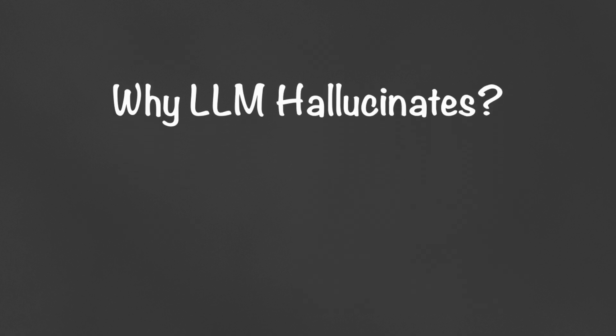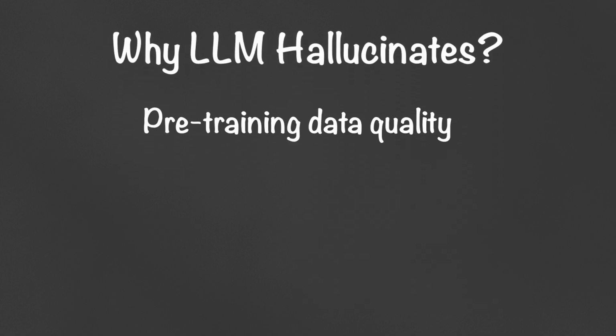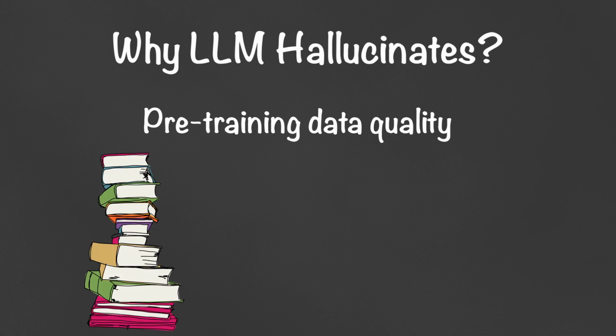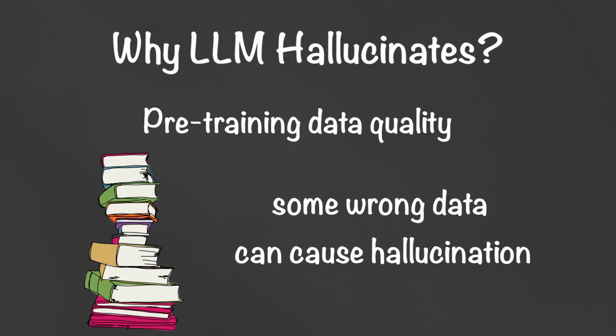Hallucination can happen for a number of reasons. The first one is pre-training data quality. When an LLM is getting trained, a lot of data is used. We can't ensure that every piece of data is correct. We are just using it for next token prediction. So if the pre-training data quality is not good, then hallucination can happen.